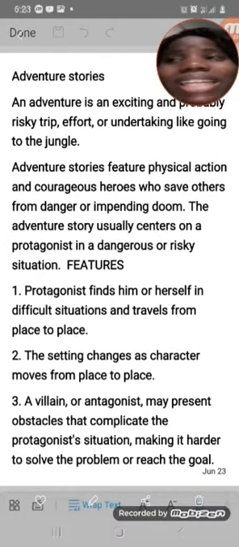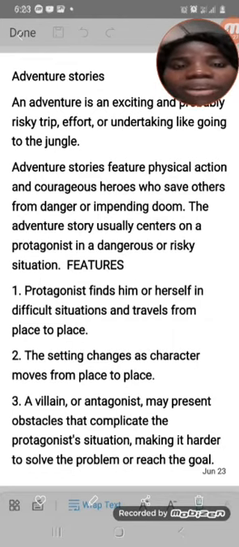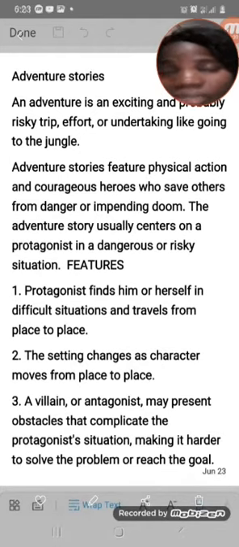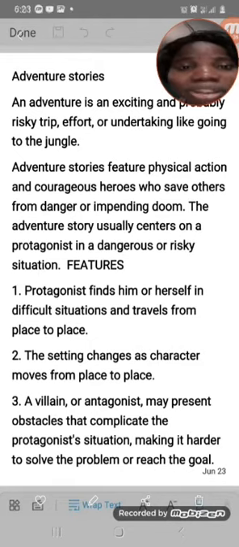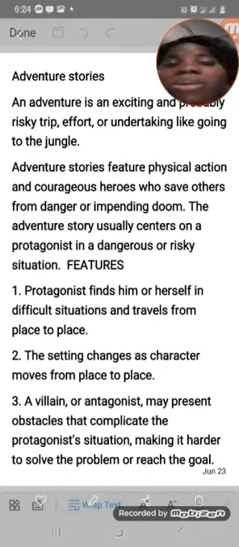And that is why the character must be brave. That character must be a brave character. And adventure stories like that, they face challenges. There are obstacles, but in adventure stories, they usually come back. It's on a rare occasion that the main character will not return. Do you get it now?